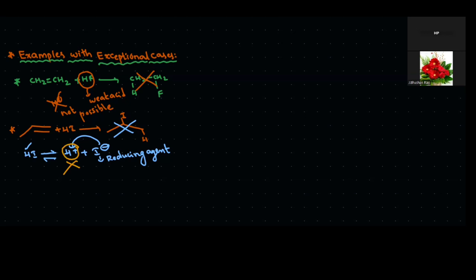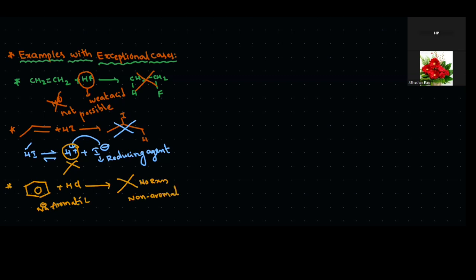Next, third case. If benzene reacts with the HCl molecule, what happens here? Here also no reaction. So why? Generally we know that benzene is a nucleophile. Why is the nucleophile not reacting with HCl directly? If H plus and Cl attack on this, the aromatic compound is converted into a non-aromatic compound.